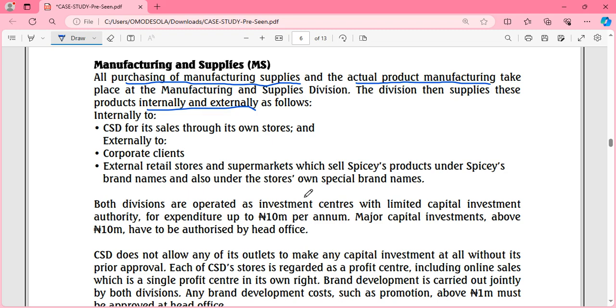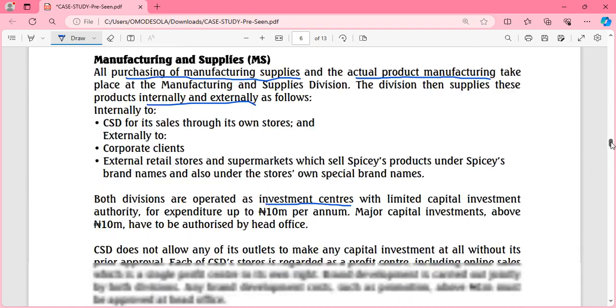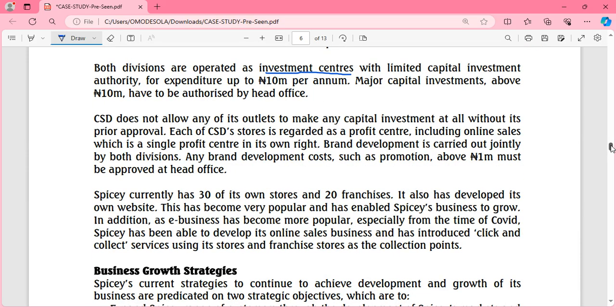They also told us that they have a limited capital investment. So they cannot just go and invest, say, 500 billion naira. No, they can't do that. But they can manage their own investments. In summary, an investment center is a center that can make its own investment based on authorized limits, because there's a limit here, and it is evaluated based on ROI.